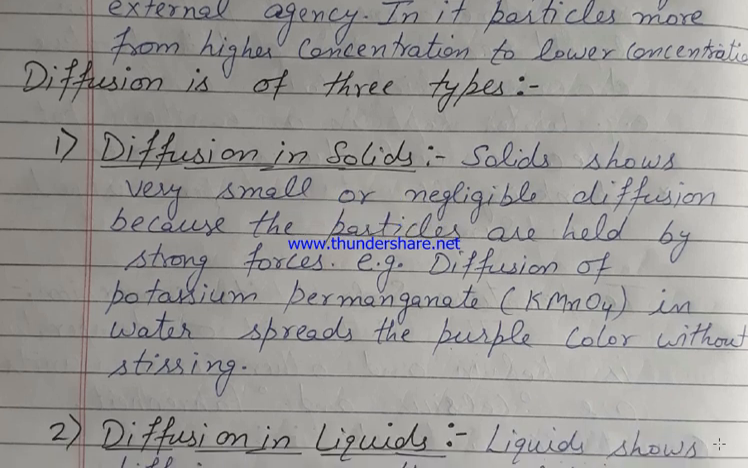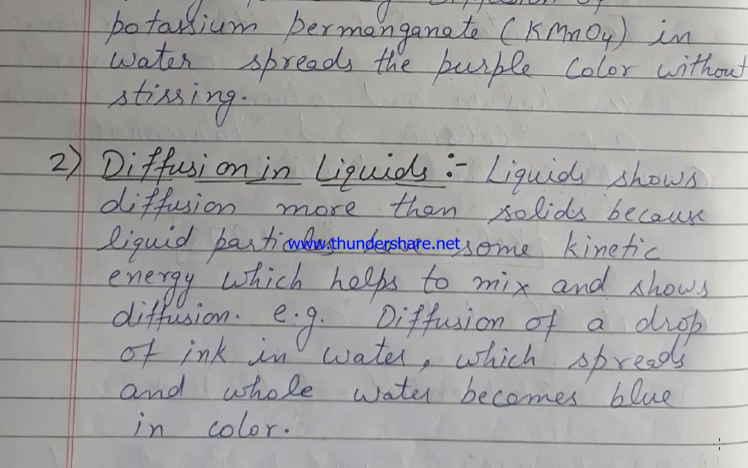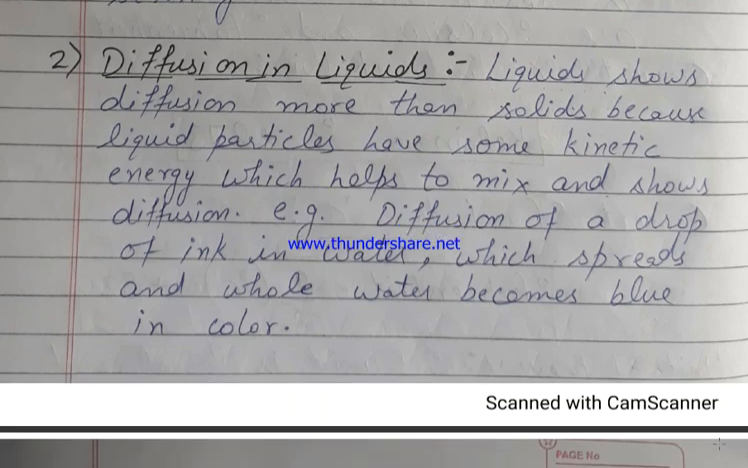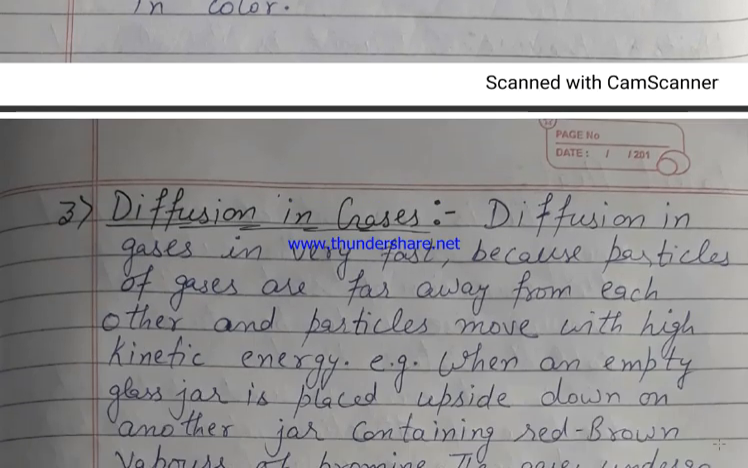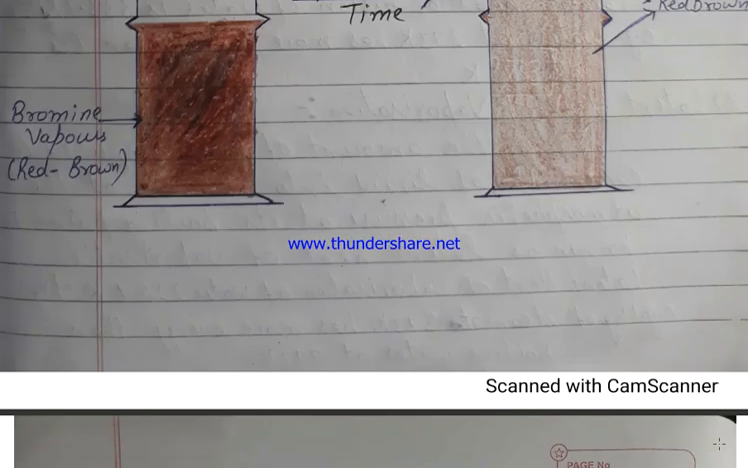Diffusion in solids is very low. Diffusion in liquids is easy, like the mixing of an ink drop in water. Diffusion in gases is very fast. This is an example of diffusion in gases.